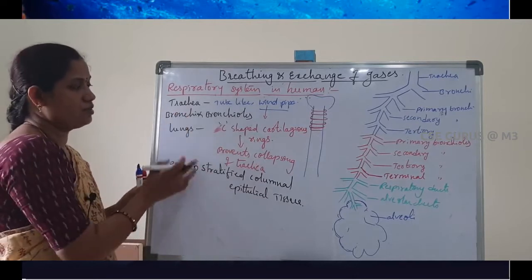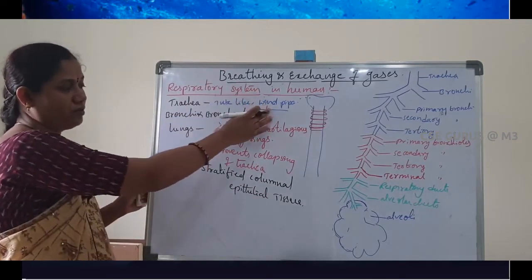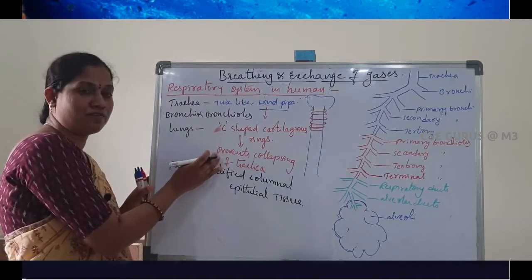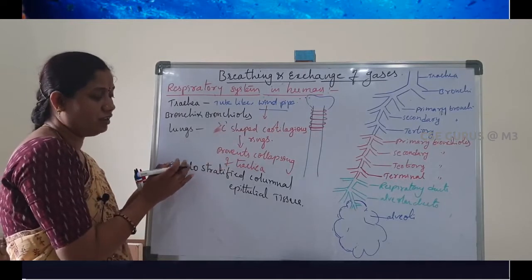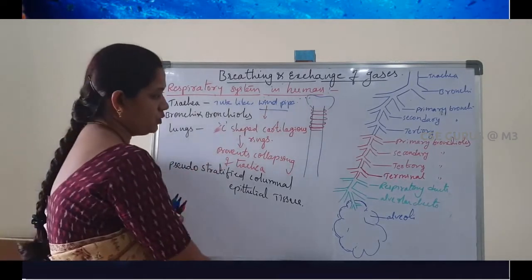Okay, so this is about trachea. It's a tube-like structure, also called windpipe. It's surrounded by C-shaped cartilaginous rings which prevent the collapsing of the trachea. Next, the inner lining is lined by pseudo stratified columnar epithelium.